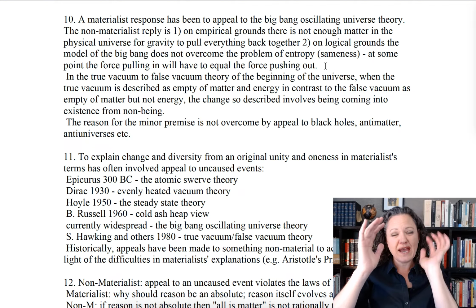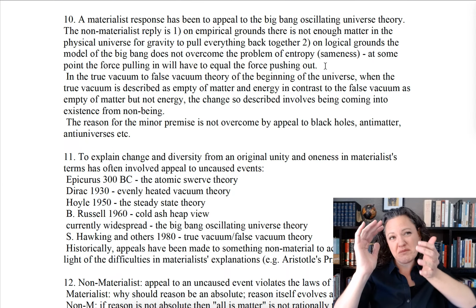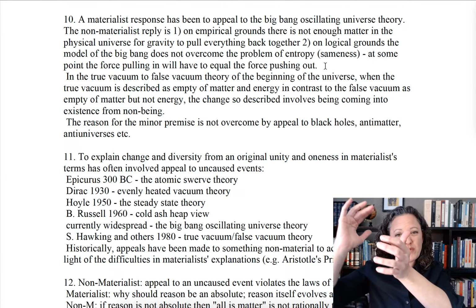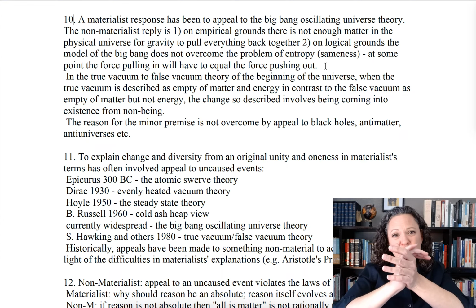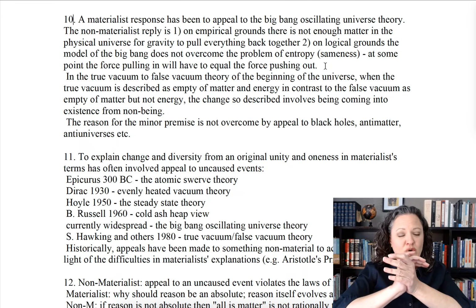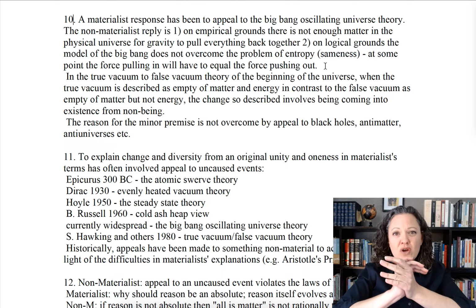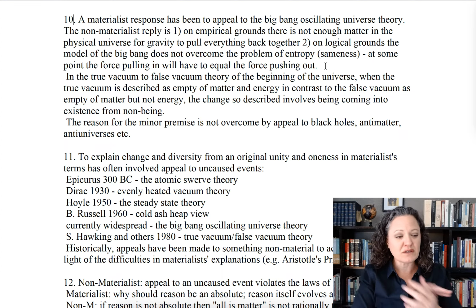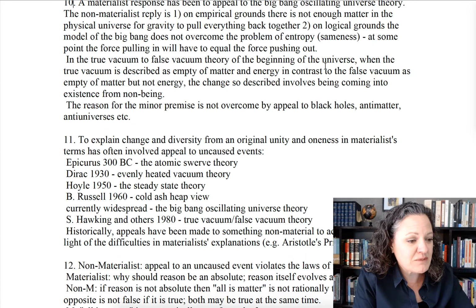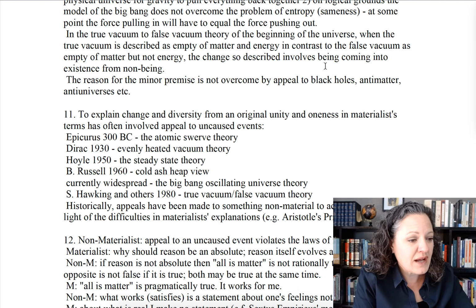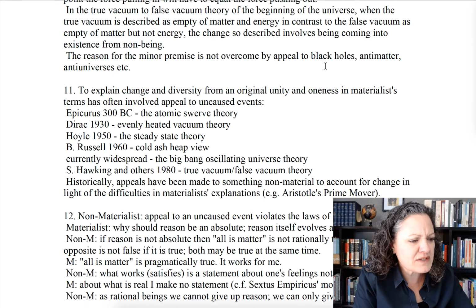As the expansion is going outward and the contraction is coming inward, they come up against each other. You have two opposing forces, and they cancel each other out, which brings about sameness again. So the force pulling in will equal the force pushing out at some point, and sameness will be reached. Now, some say, well, what about this?